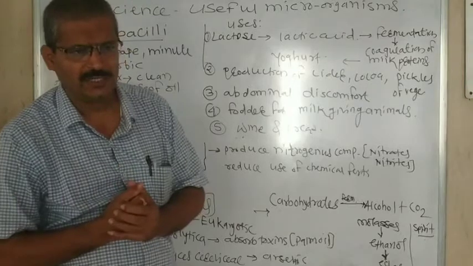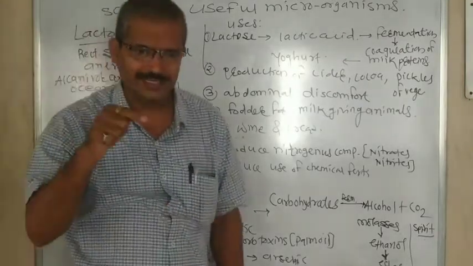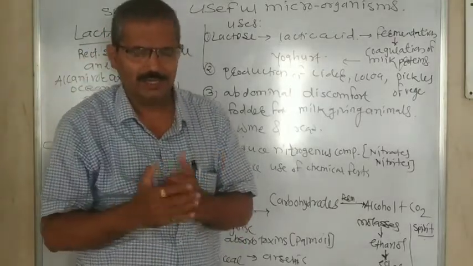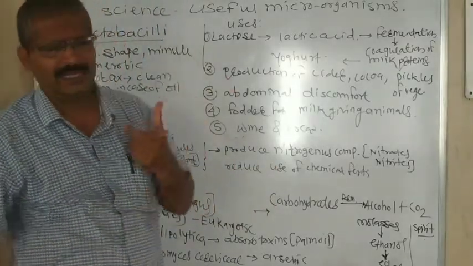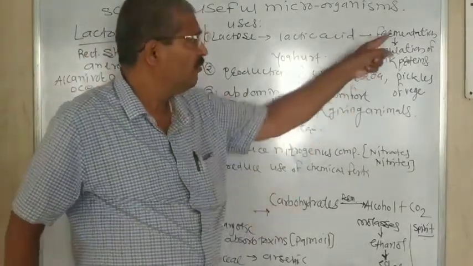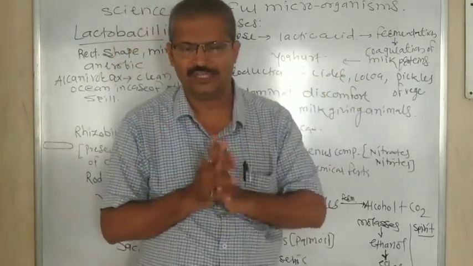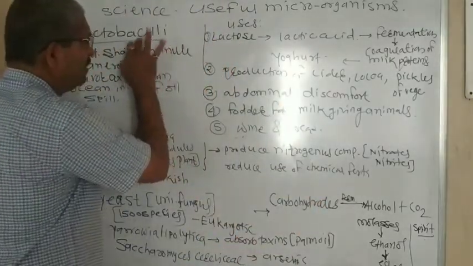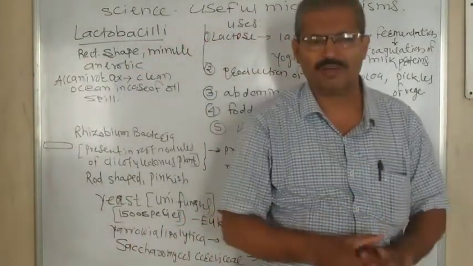For what purpose is it useful? When lactobacilli is added to lukewarm milk, the lactose in the milk is converted into lactic acid. The process in which lactobacilli convert lactose into lactic acid is called fermentation.